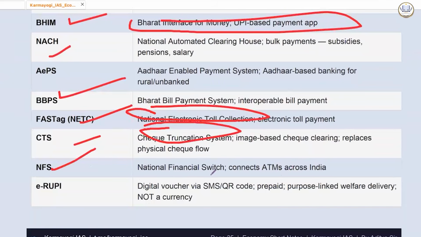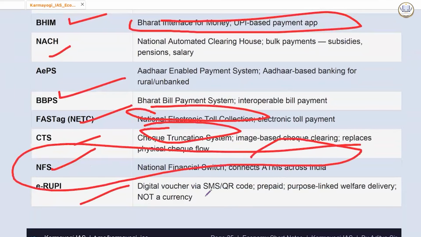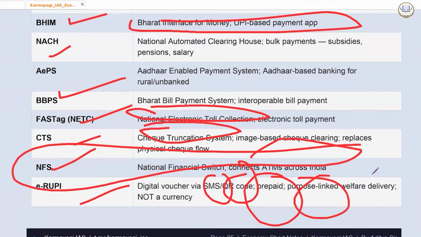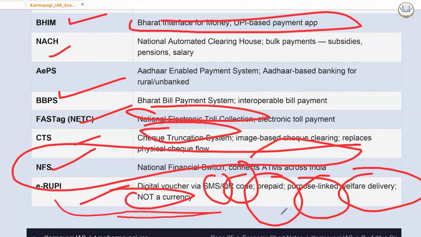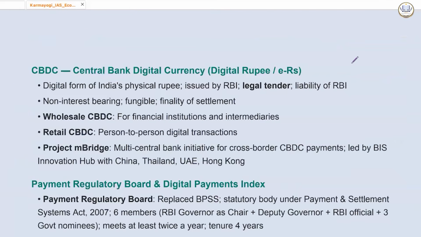We have National Financial Switch, which connects ATMs across the nation. E-rupee: digital voucher via SMS or QR code. It is prepaid, purpose-linked welfare delivery, not a currency. Don't think of it as a currency. It is for welfare measures. E-rupee.